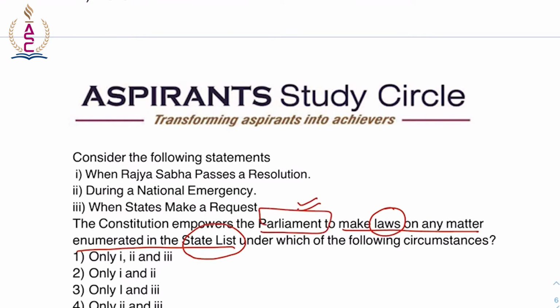So the constitution does empower the parliament, but under which circumstances? So if you clearly see, it is when Rajya Sabha passes a resolution. Yes, it is correct. And of course during a national emergency too, and also when a state makes a request, and the other two things are to implement international agreements, and during president's rule.